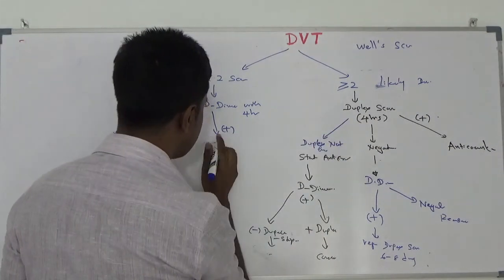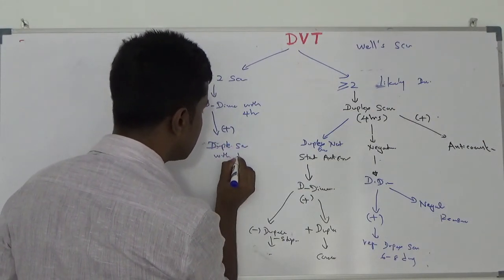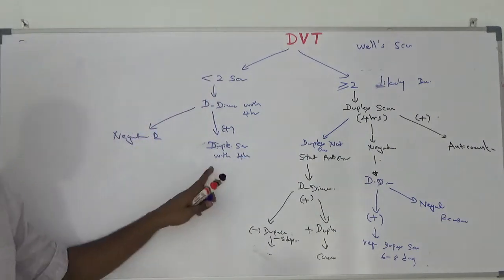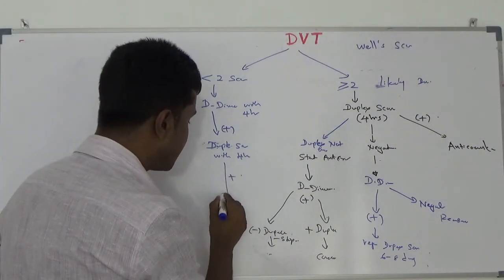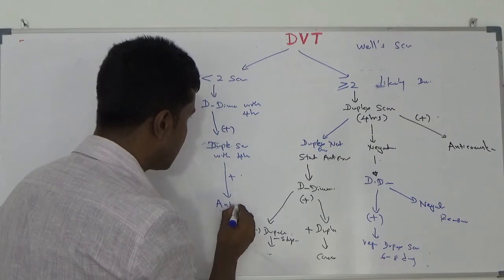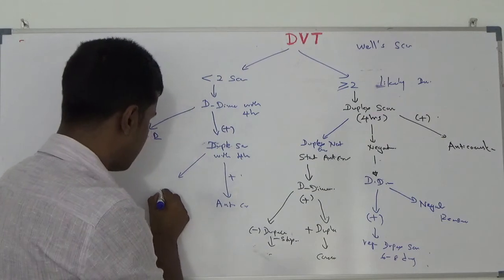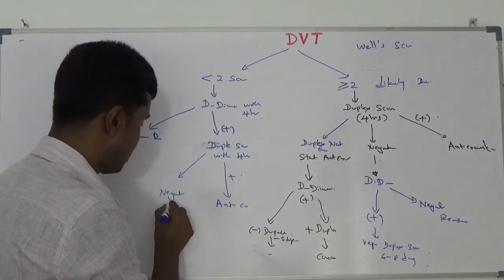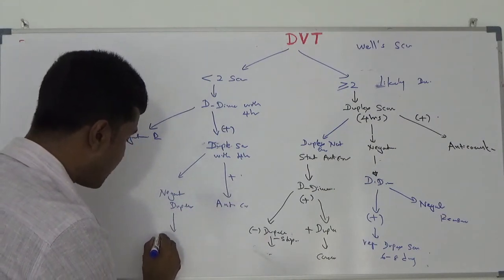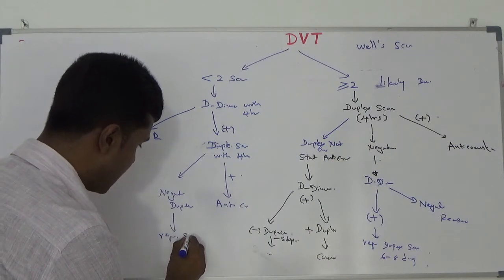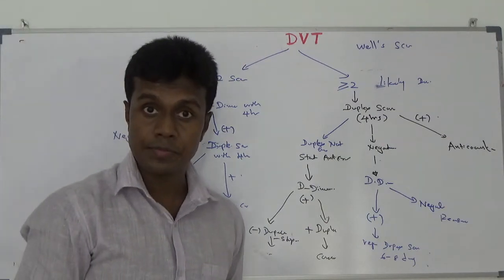Or duplex scan within 4 hours. If you have found a positive duplex, you have to anticoagulate. If you found a negative duplex, you have to follow your patient and repeat the scan in 6 to 8 days time.